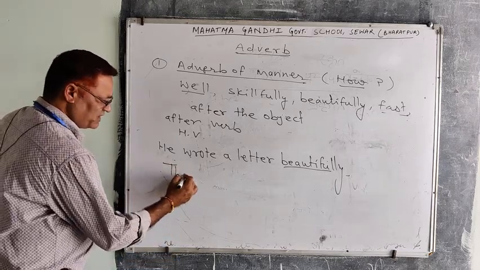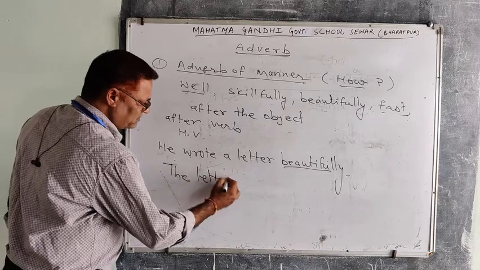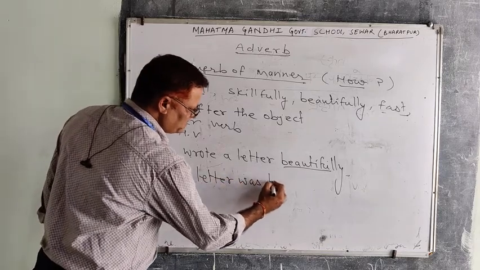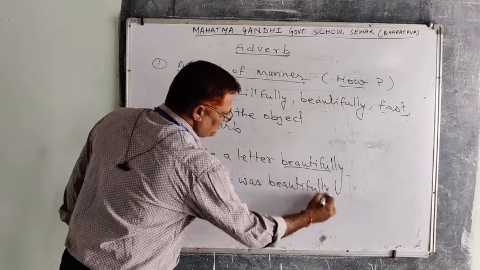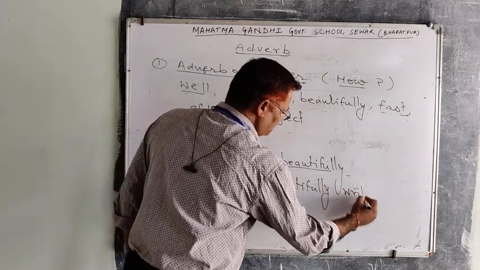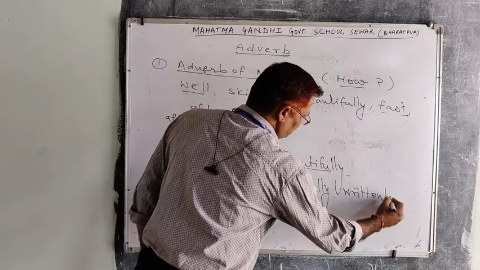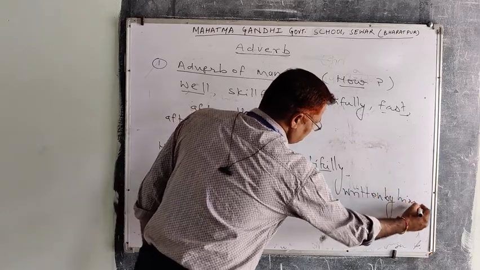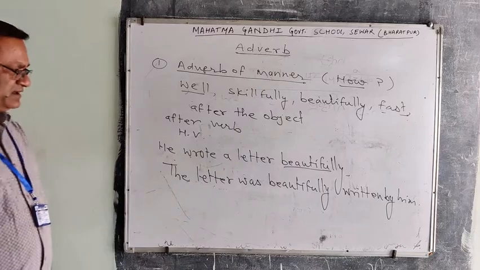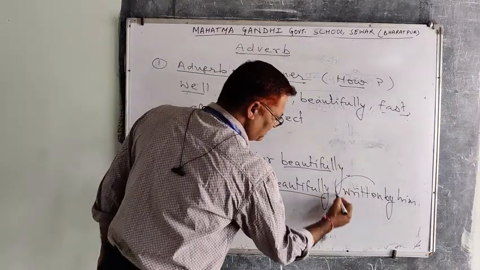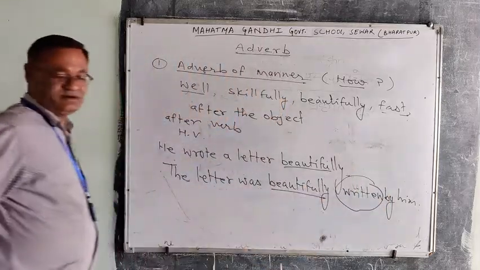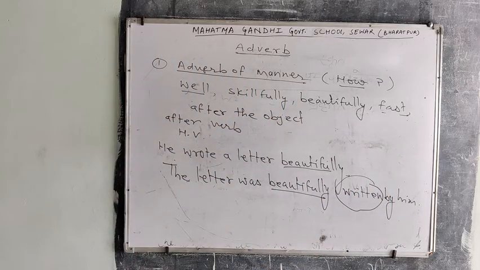Just for example, the letter was beautifully written by him. So we can say in passive construction, it must be placed before the past participle. So this is the placement of an adverb of manner in a sentence.